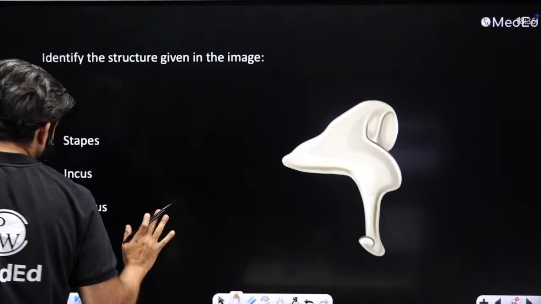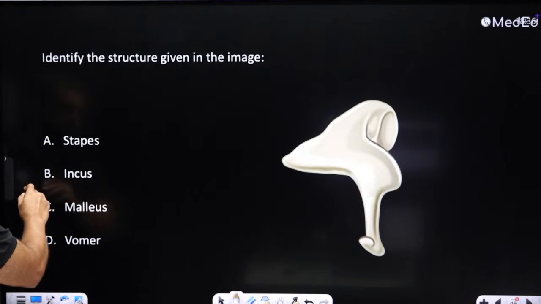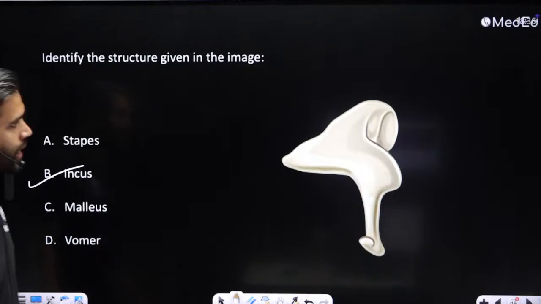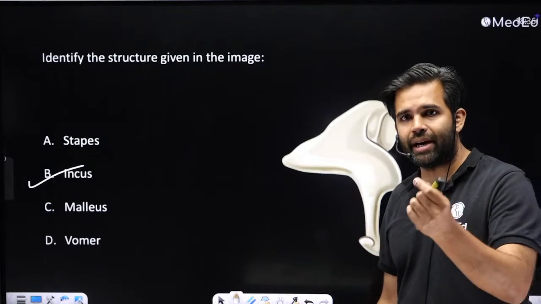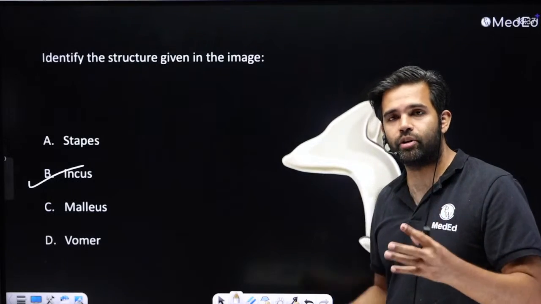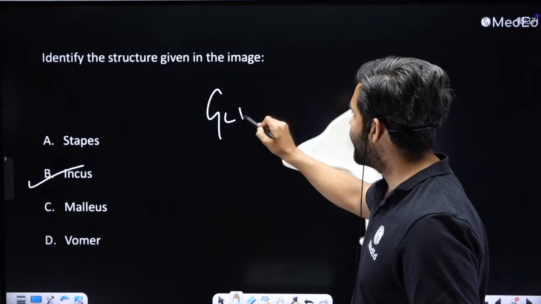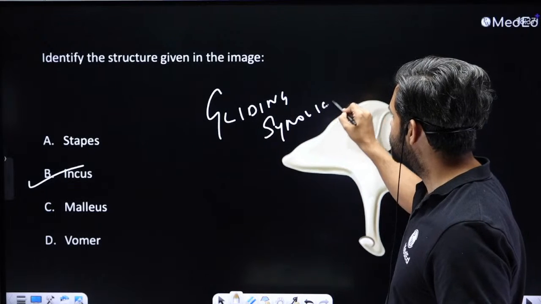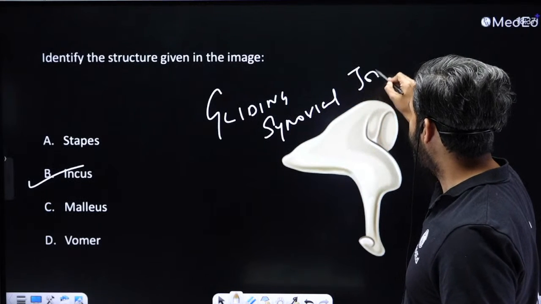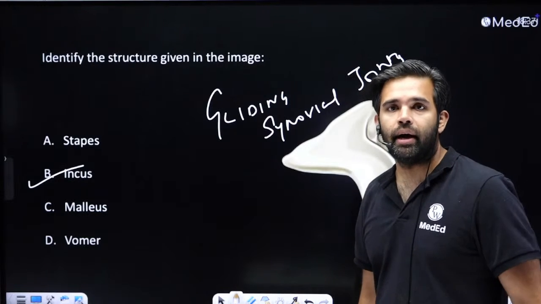Okay, identify the structure. This is very straightforward. This is the incus, so we don't have to really get confused about it. All right, they usually ask what is the type of joint between the malleus, incus and stapes, and you should remember they are gliding synovial joints.